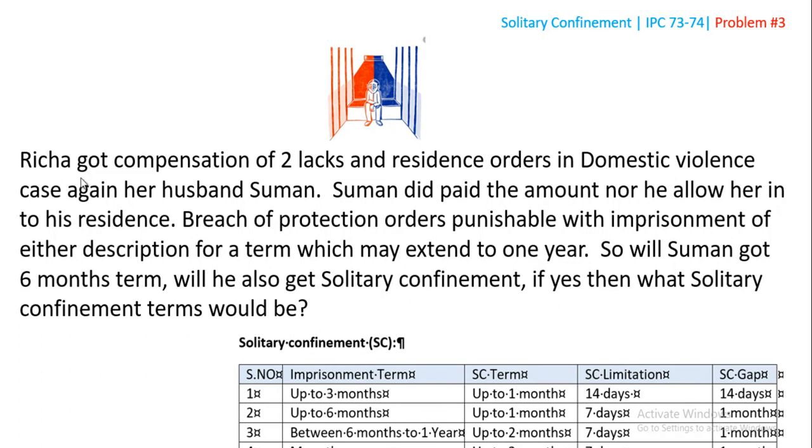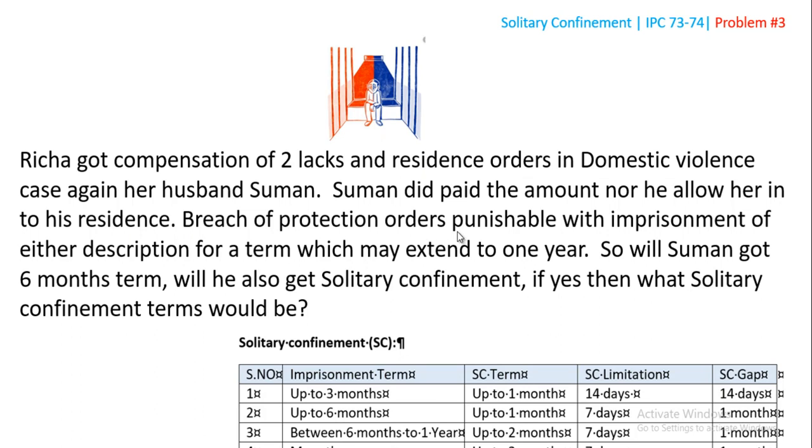Let's see. Richard got compensation of 2 lakhs in residence orders in domestic violence case. Wow. In IPC is talking about domestic violence. I kept this purposefully. I'll tell you later. Against her husband Suman. Okay. I'm sorry, this is Suman did not pay the amount, nor he allow her to his residence.